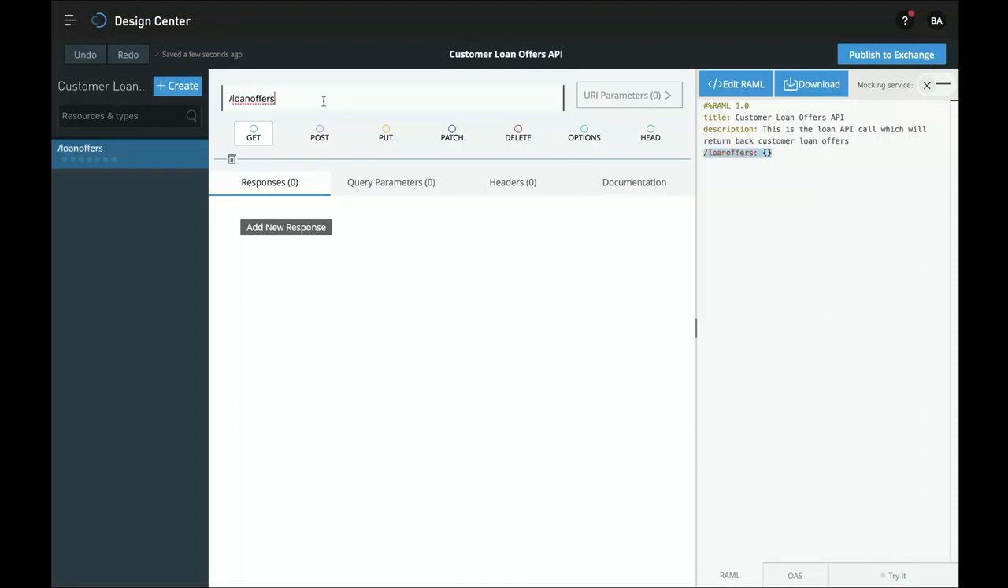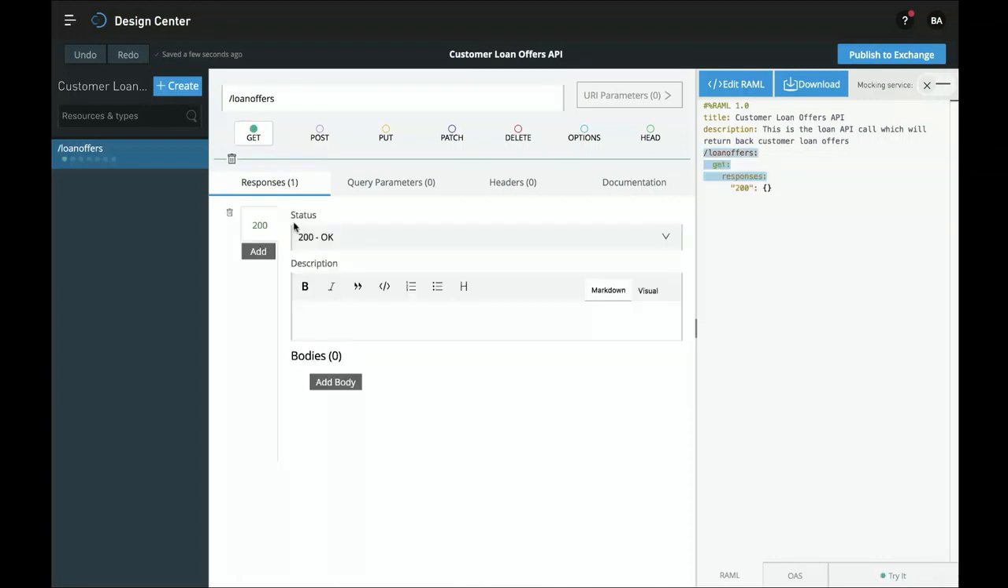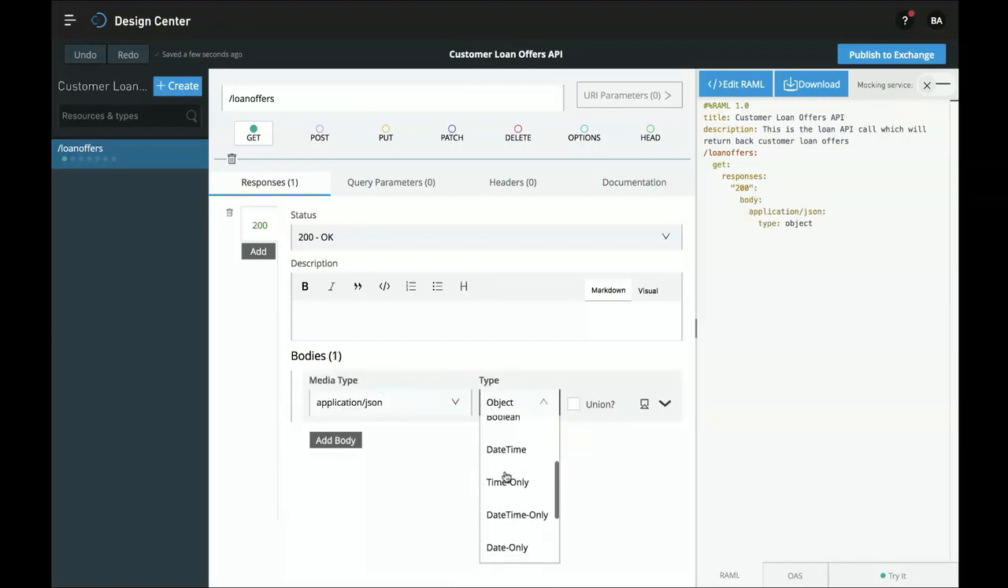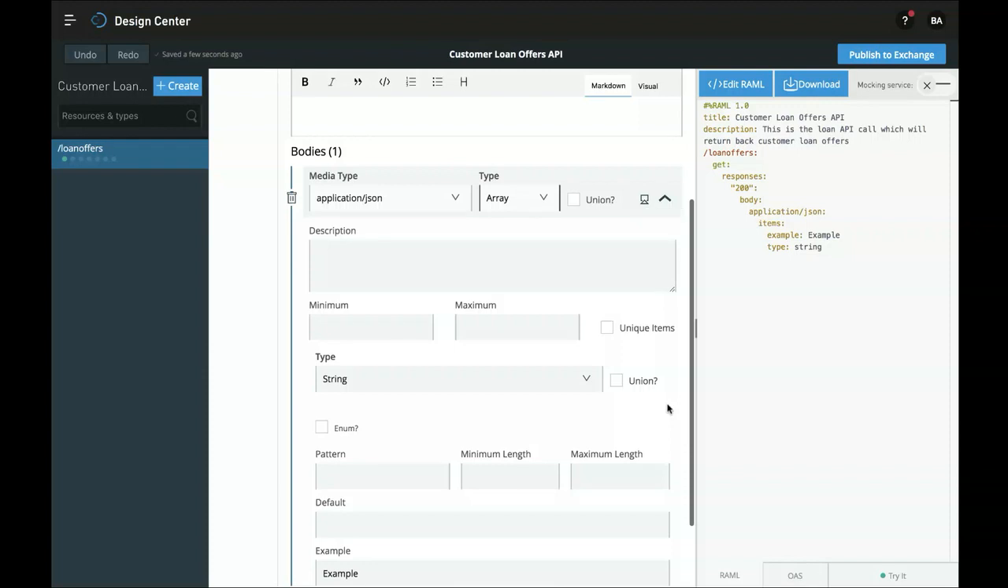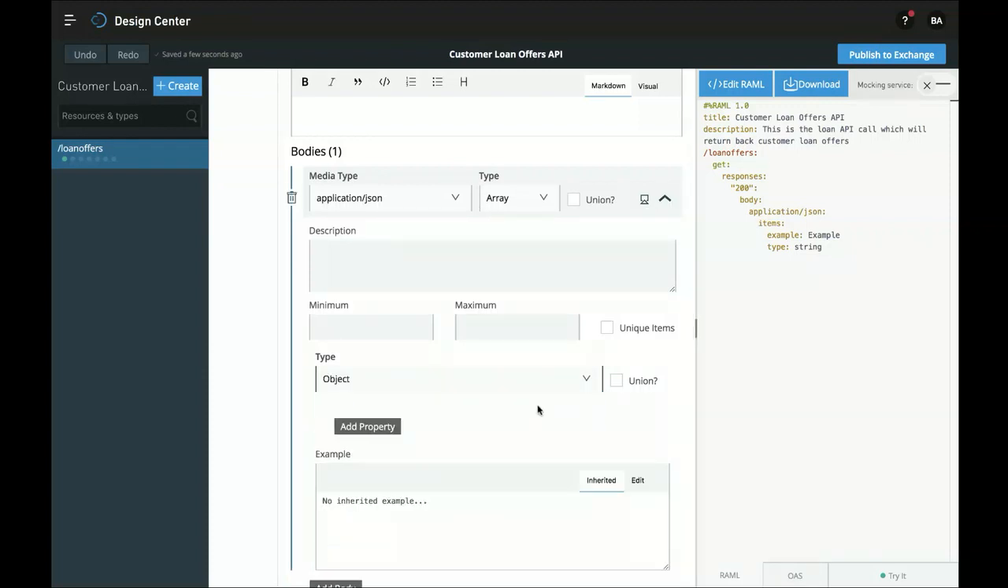Great. And so I can choose which of the actions I want to be able to take on this resource. And since this API will be used for getting loan offer information, let's leave it with the get action. I just added a response of type 200, which is our response when everything goes okay. And now I can choose the body that's returned. Let's provide an array of objects. And let's choose object here.